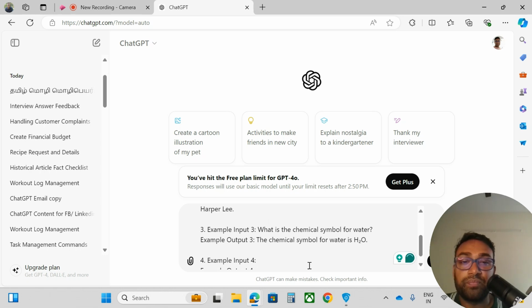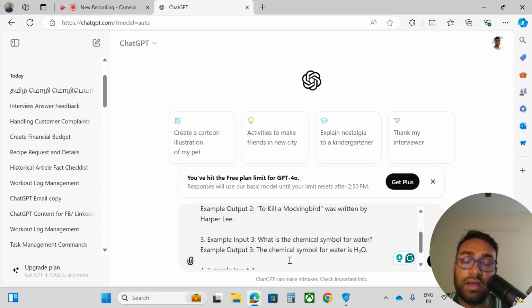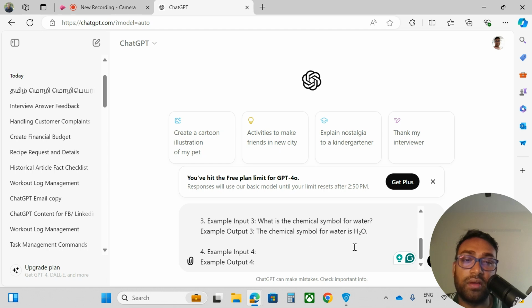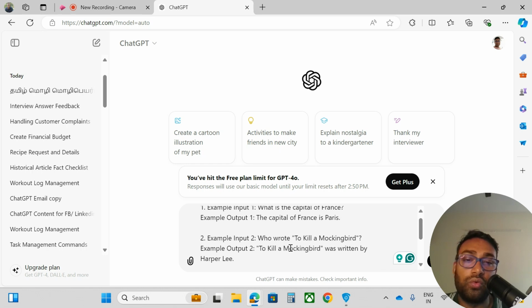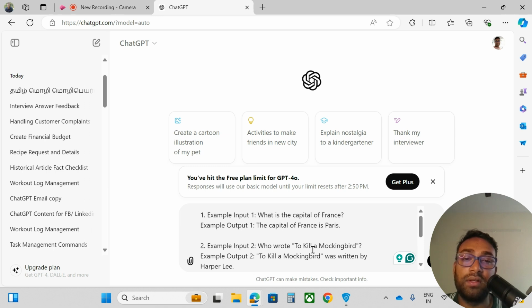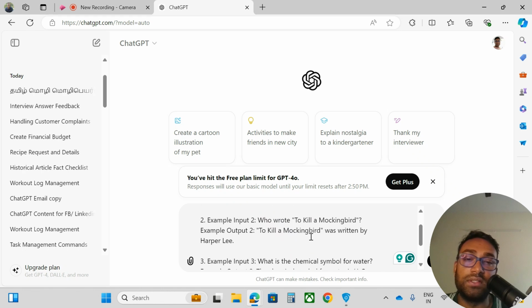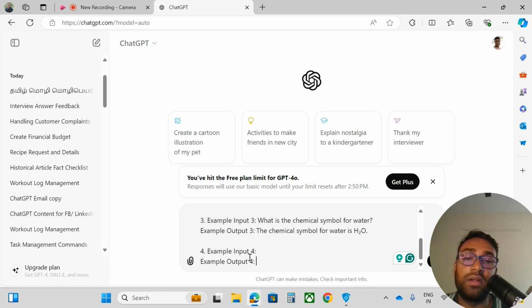What is the chemical symbol for water? I have mentioned that it is H2O. Who wrote To Kill a Mockingbird? The answer is here. What is the capital of France? It is here. Now for example number 4, input 4, I will ask and ChatGPT will provide the response.